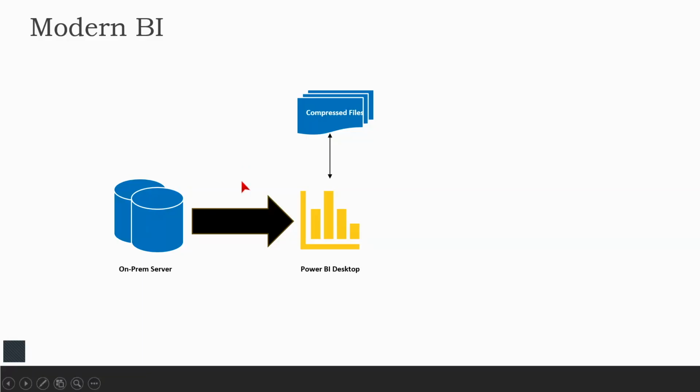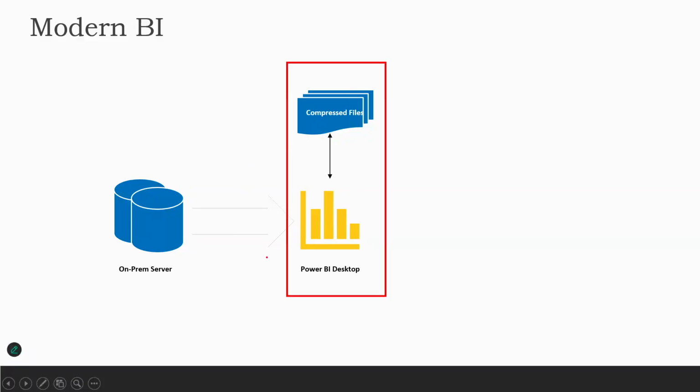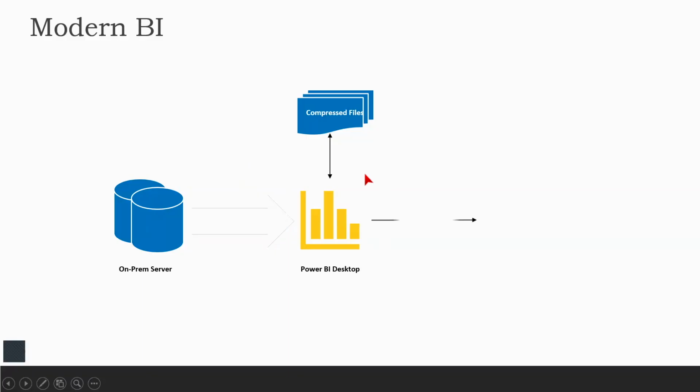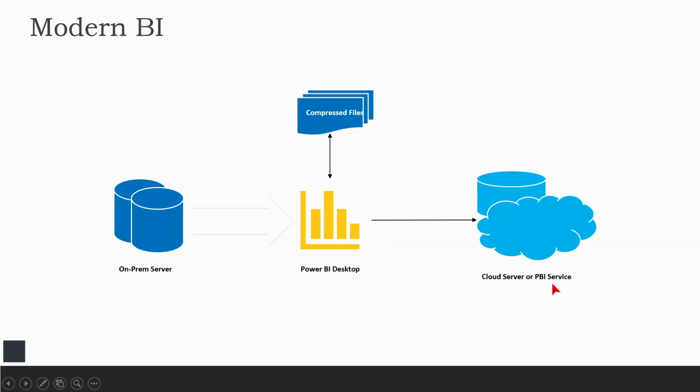So what I'll do is I'll go ahead and, like I said, this connection is going to be cut off, and then we will work only with these particular details here. Once you're done with all of this, you would be publishing that to a cloud server. We'll work on that cloud server as well. That's part of this particular course. I'll show you how to set up that cloud server. It's called Power BI service, and you'll be able to get to that. Okay.